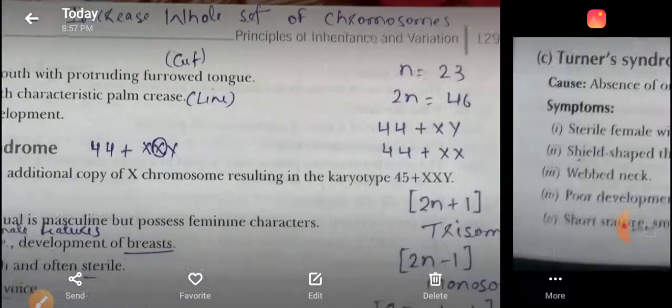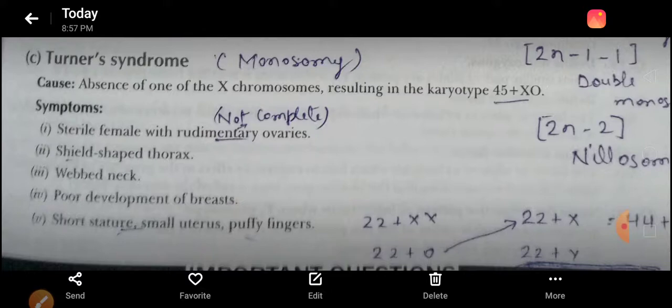See the last chromosomal disorder, that is Turner's syndrome.